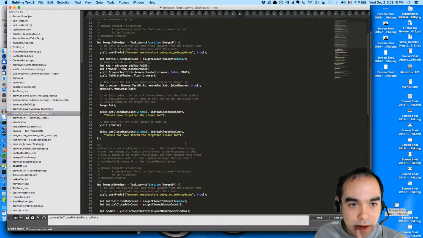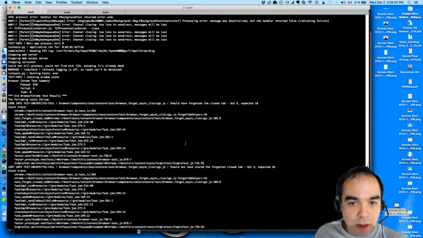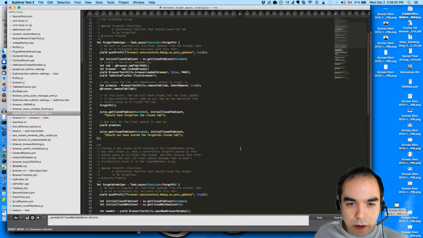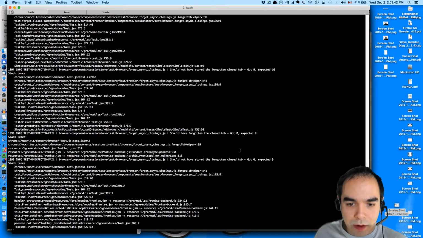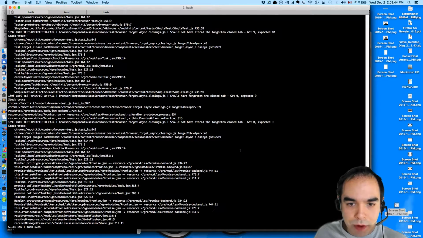Now why would that be? Got 9, expected 10. Should not have stored the forgotten closed tab. So the initial closed tab count got 0, expected 9.